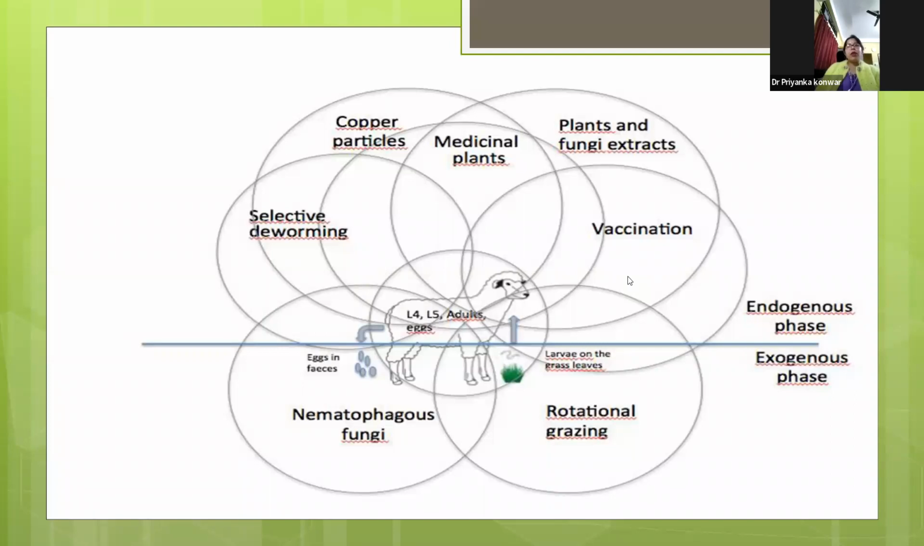Actually, this entire concept of work is from my MVSc research work, where I took local non-descript goat kids in Chhattisgarh with natural subclinical nematodosis. That means they already had nematodosis from the grazing conditions, and they were reared under semi-intensive conditions, that is, grazing for 4 hours in the morning, and then kept in confinement and fed only one time, at 3 o'clock in the evening, with concentrate feed.